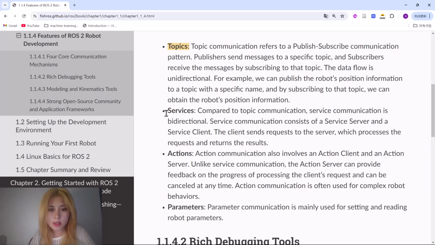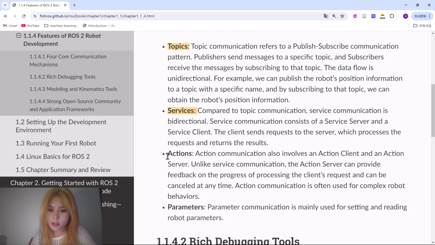Second, which is services. Compared to topic communication, service communication is bidirectional. Service communication consists of a service server and a service client. The client sends a request to the server, which processes the request and returns the result.